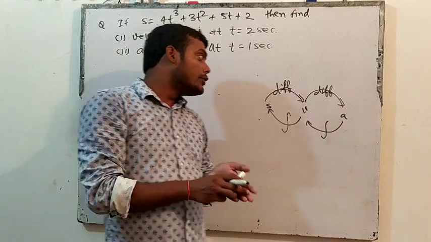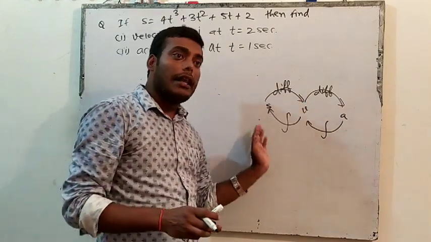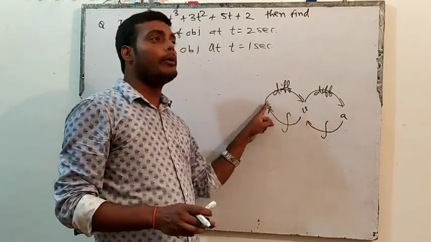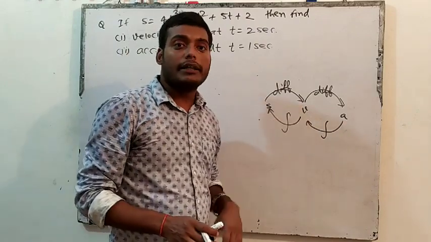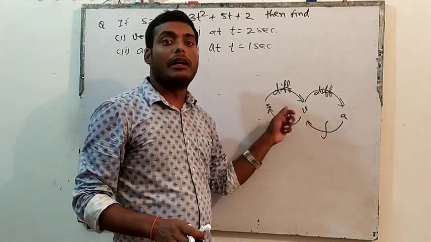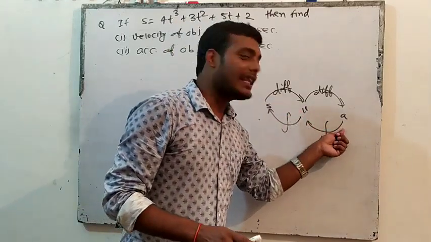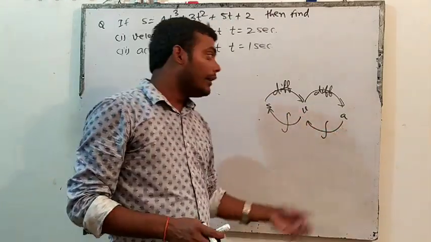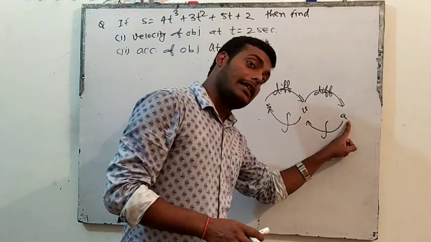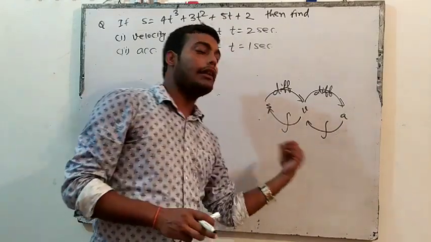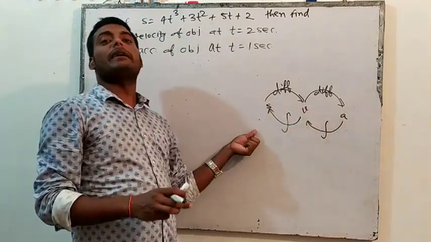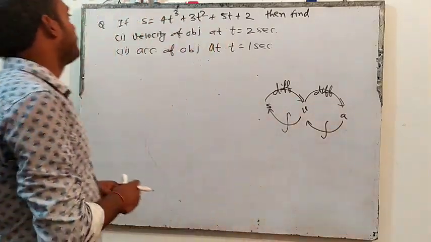Both work in reverse. So when you go from left to right, they give you the displacement equation and ask for velocity. Displacement is given, velocity is asked, what will you say? Differentiation. Velocity given, acceleration asked? Differentiation. Now acceleration given, velocity asked, integration. Velocity given, displacement asked, again integration.